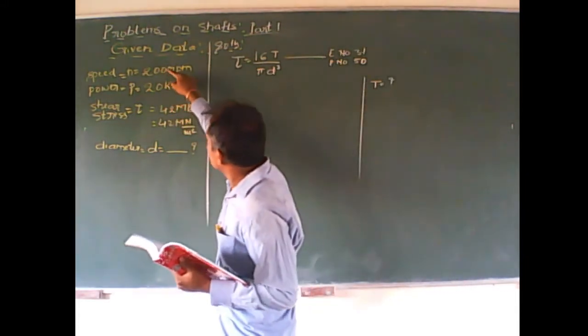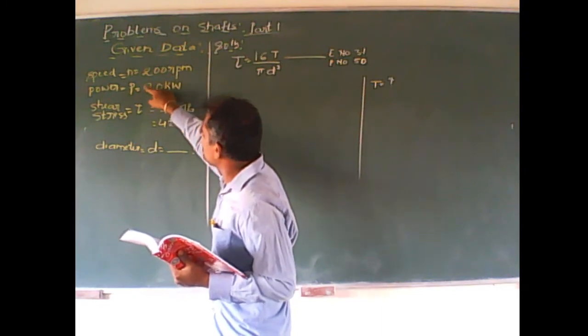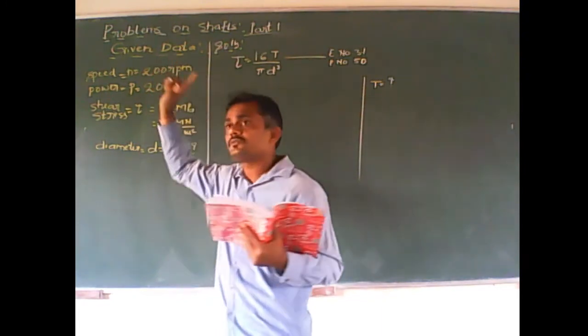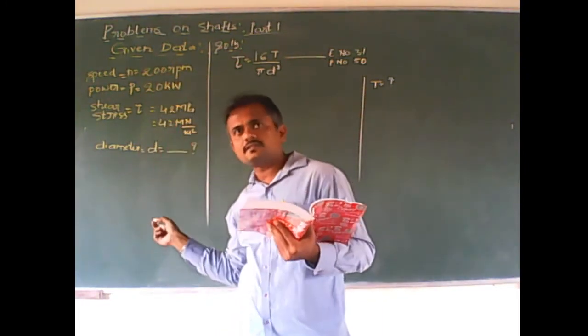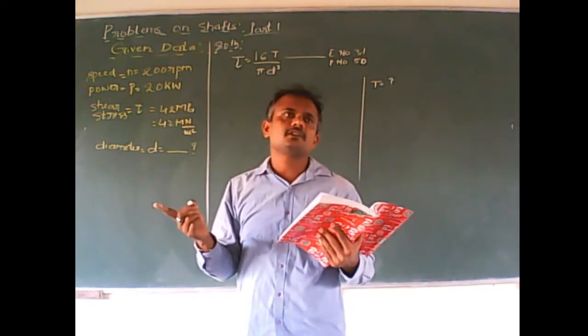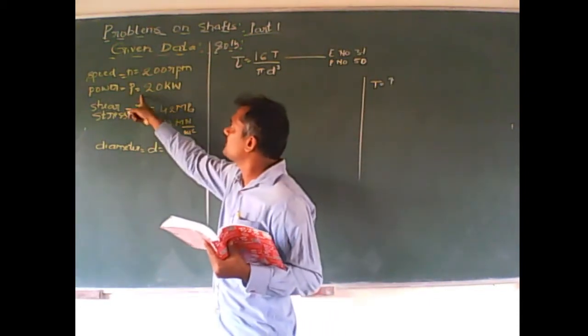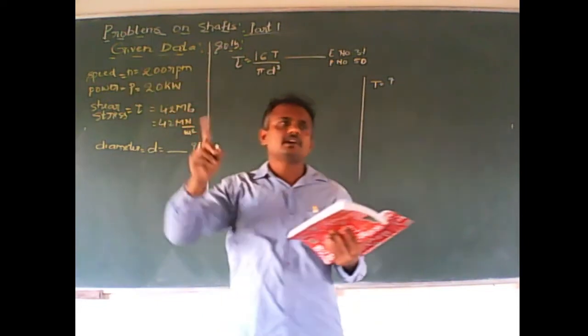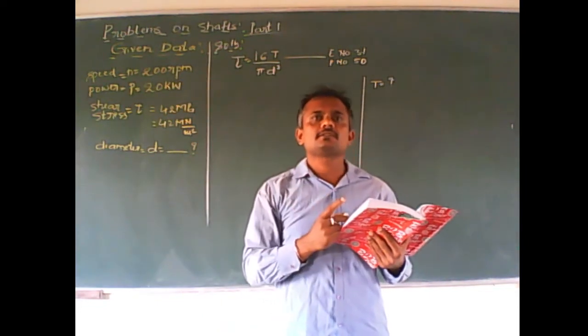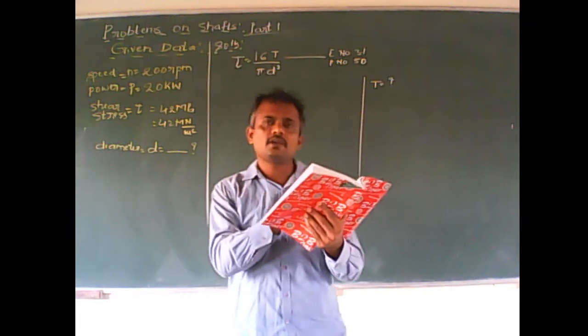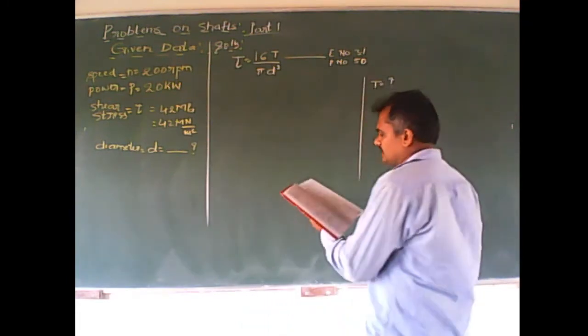See, you are given with power and N. With the help of this, not only in this problem but also in future chapters, if you are given the power and N, we can easily calculate the T value by only this equation. What is that?